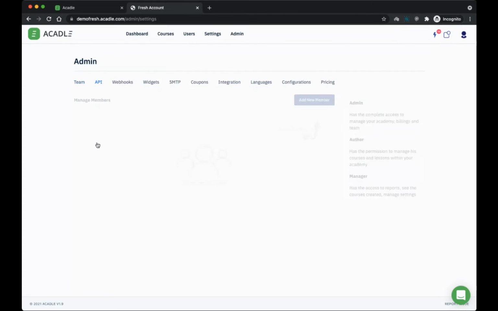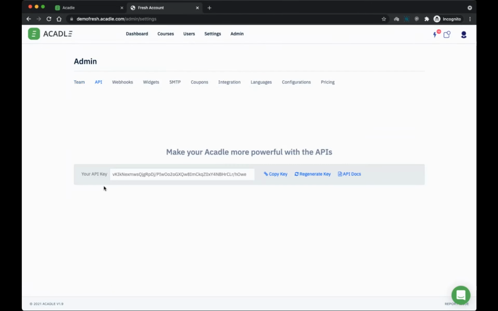Then we have API. So API is actually going to unlock a key for you, and we have detailed documentation here. We already have integrations available with Public Connect, Integrately, etc. So if you want to do better automations, let's say if someone is booking a meeting with you using Calendly, and if you want to send them an automatic link or invite to your academy before the meeting so that they can go through the academy to know more about your products, your services, your clients, your testimonies, and all that, you can do interesting automations like that with third-party tools.